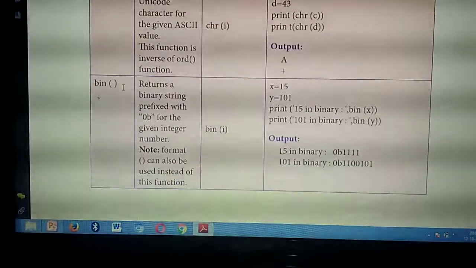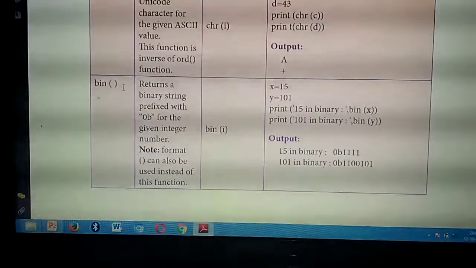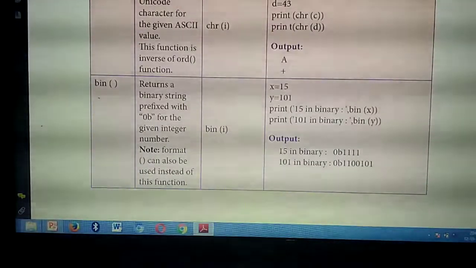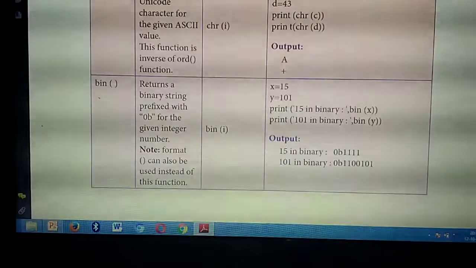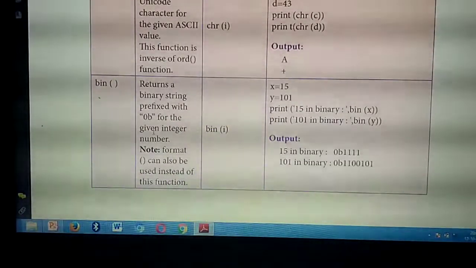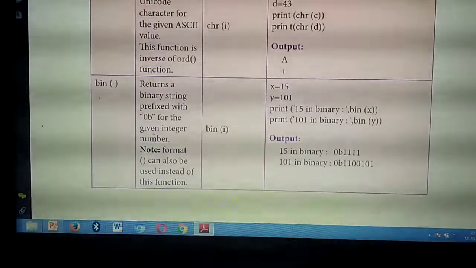So, and also one thing you need to note. It will return the binary number. The binary number will start, or be prefixed, with the value 0b. Okay, what's the prefix used to denote a binary number? 0b. So if you see 0b, you can identify that the given number is a binary number.